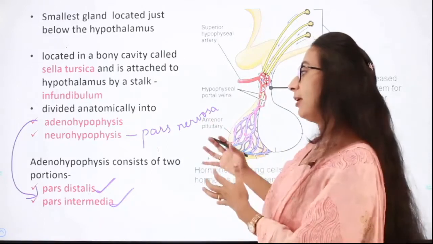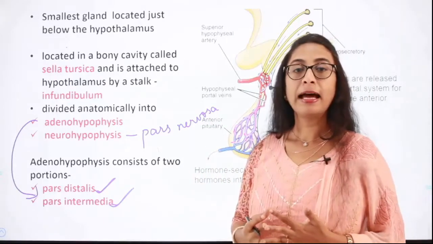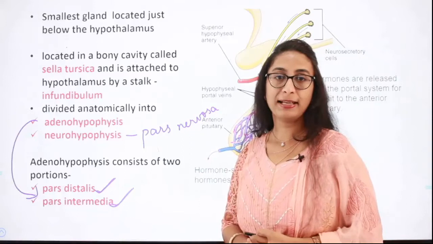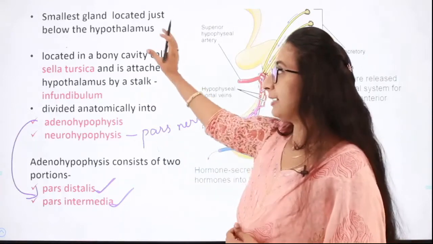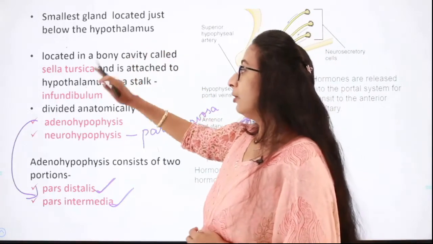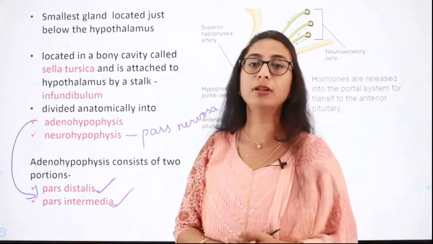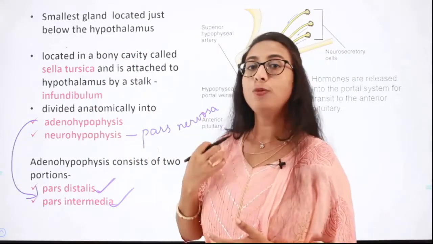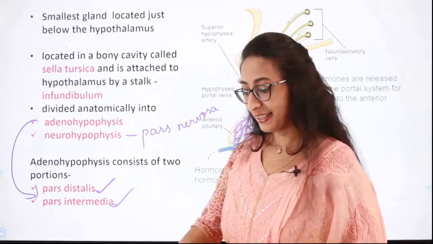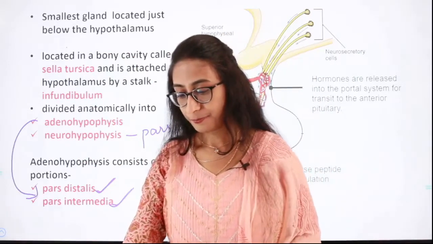So this is about the structure and the location of the pituitary gland. So where the pituitary gland is located and what are the different regions, what are the two different lobes of the pituitary gland and what are they comprised of. Fine, we shall move on.